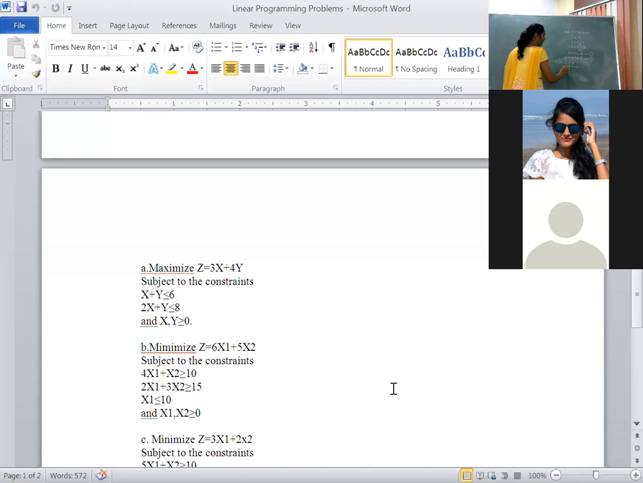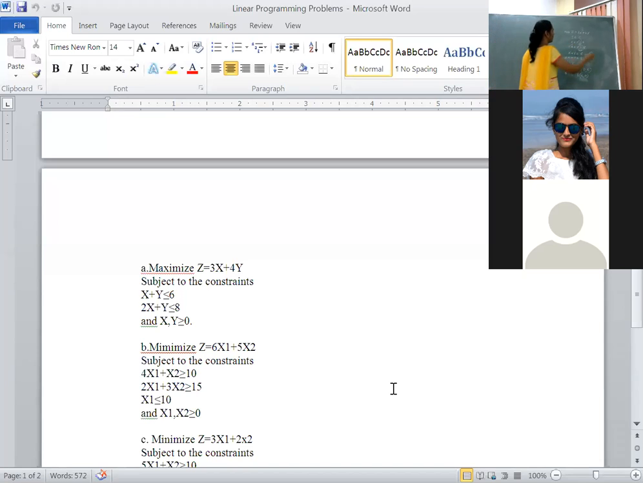Right now, substitute x value as 0, then y is equal to 6. Coordinate points are always represented by capital letters. I am taking capital A, 0, 6. Similarly, substitute y value as 0, then x will become 6. Represent that coordinate as B, 6, 0.